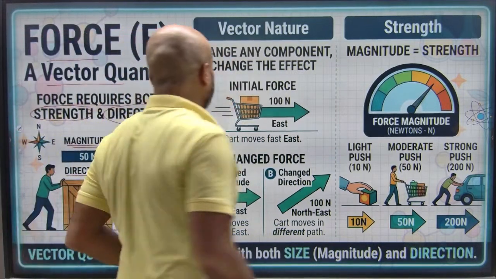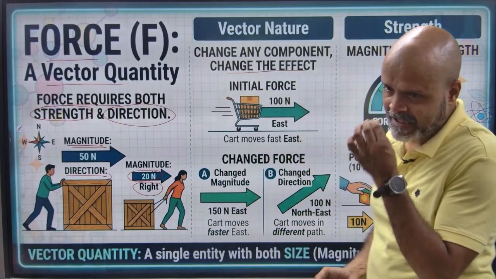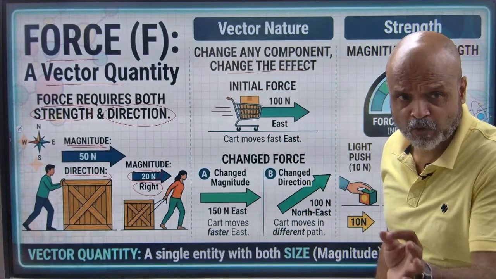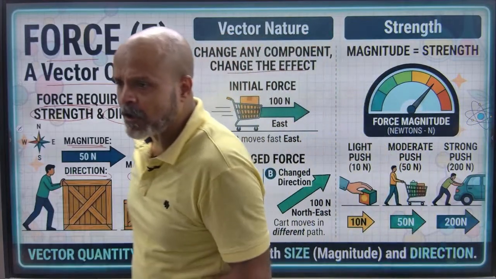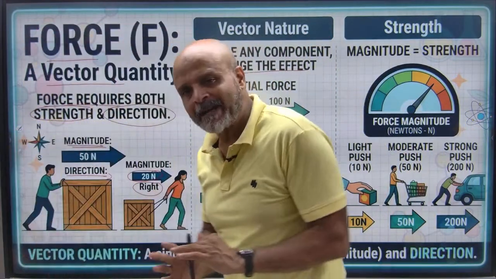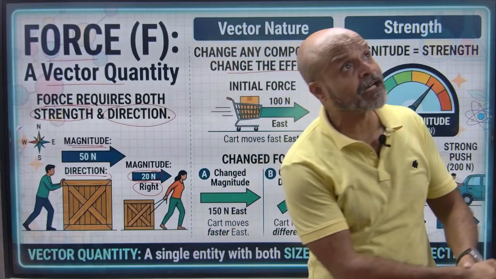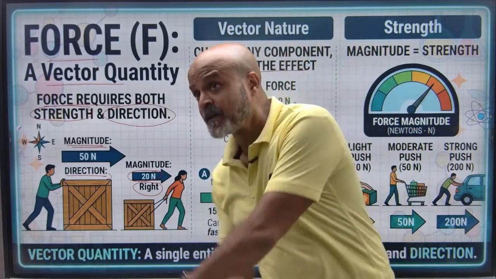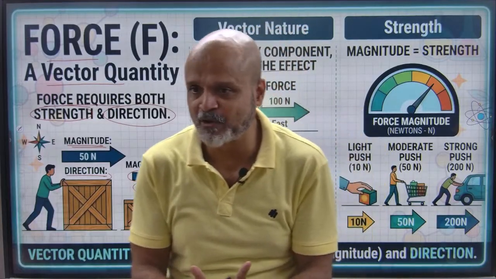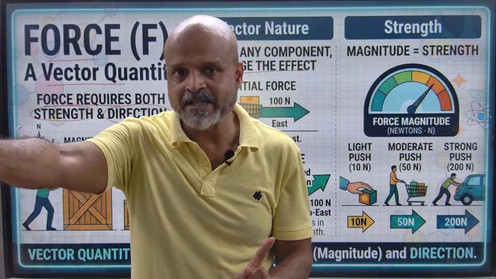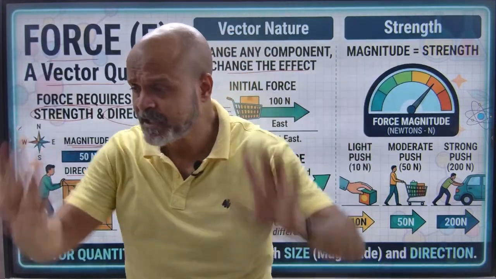So change any component, you will change the impact. किसी भी component को अगर आप change करेंगे, direction को या magnitude को, तो उसका impact change हो जाएगा. Let's say अगर समझ लो कोई बैट्समैन है, वो सेम फोर्स से 6 मार रहा है, तो एक 6 मारा उसने इस तरफ गया और एक 6 मारा उसने ऑफ साइड में गया. दोनों भी सेम फोर्स उसने अप्लाई किया, लेकिन इंपैक्ट अलग अलग हो गया. In one, the ball has reached there, and in the other, the ball has reached there. So the impact or the effect has become different.